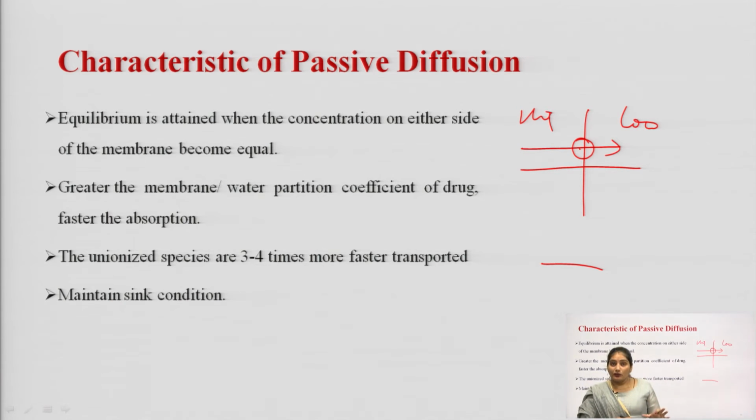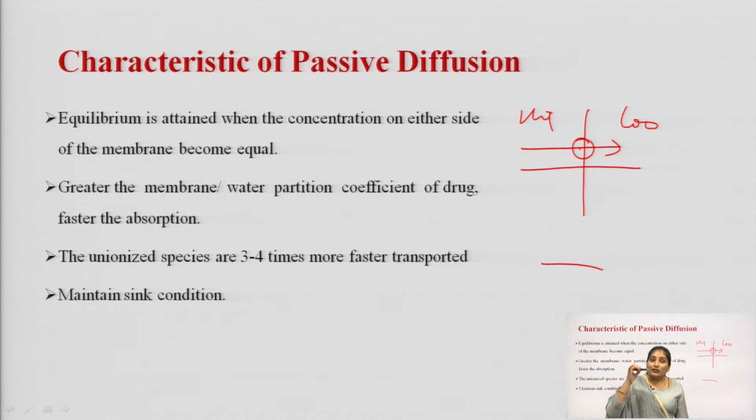Why? Because when a drug is moving from the GIT to the blood, the part that is absorbed and enters the blood is swept away by the blood to other body parts.